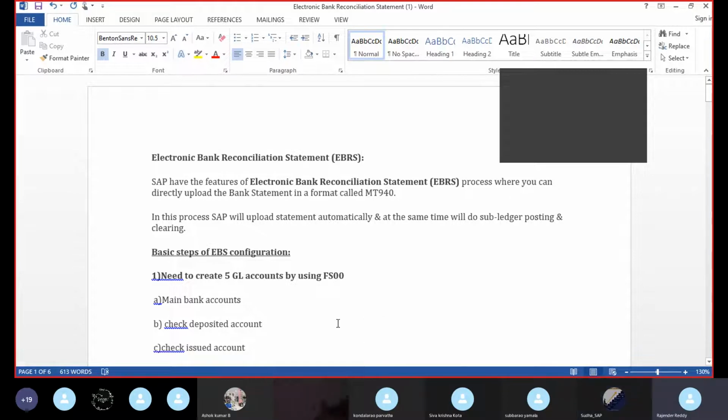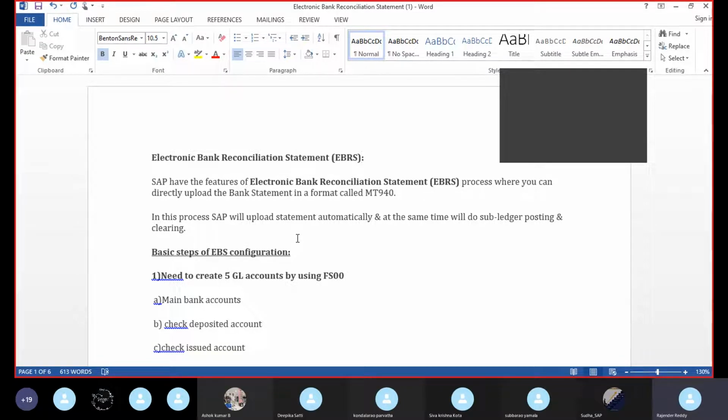So today's topic is electronic bank statement, and then we have to know the bank statement, that is, the bank reconciliation statement. Why is a bank reconciliation statement required in SAP, or required for companies? Each and every company will maintain a bank account, and sometimes they may maintain more than one or two bank accounts.